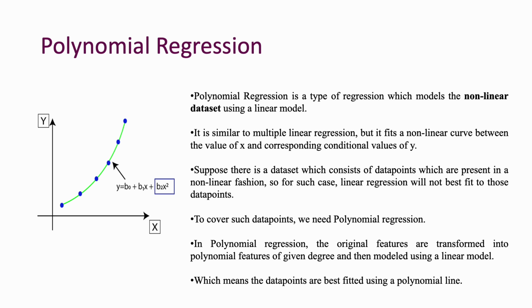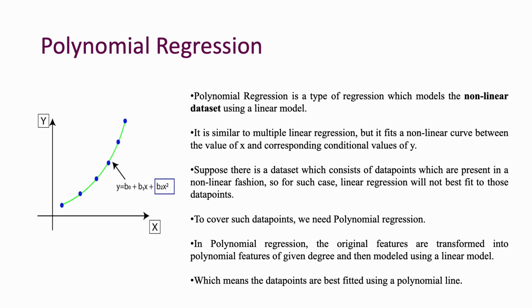Polynomial regression. Polynomial regression is a type of regression which models a non-linear data set using a linear model. It is similar to multiple linear regression, but it fits a non-linear curve between the value of x and the corresponding conditional value of y. Suppose there is a data set which consists of data points present in a non-linear fashion.